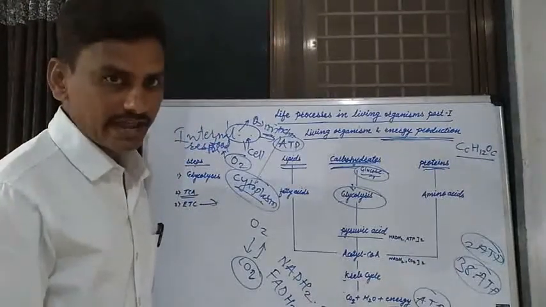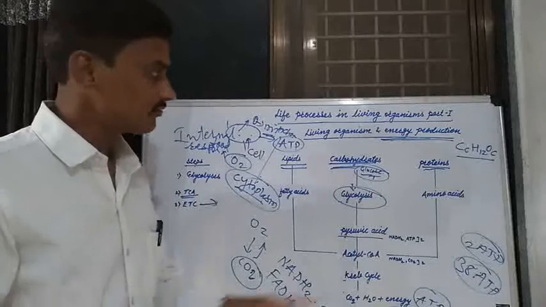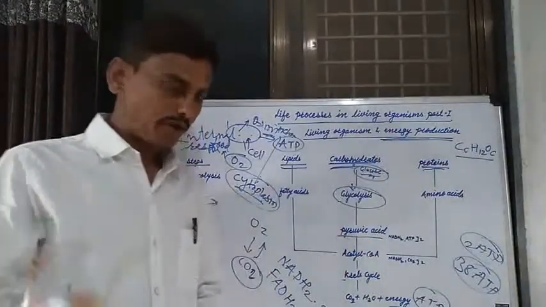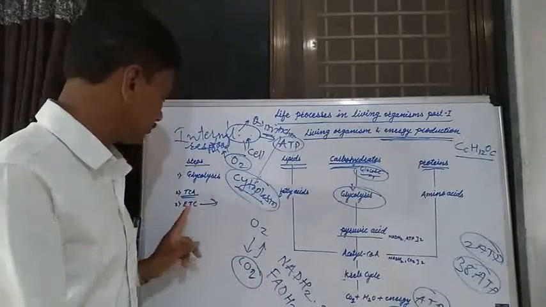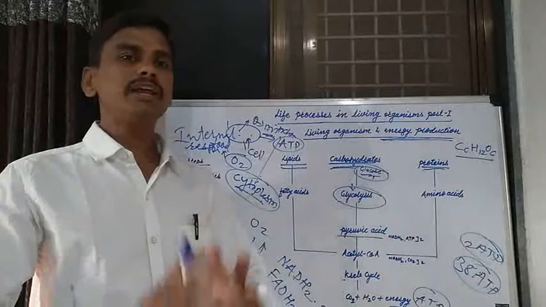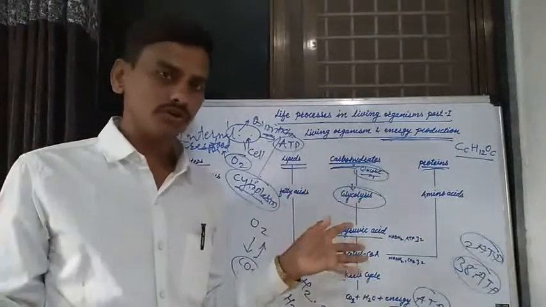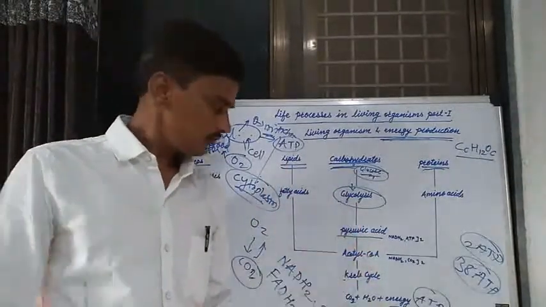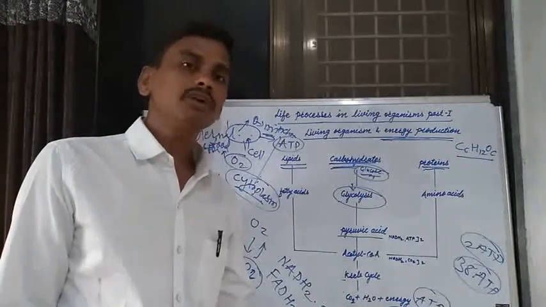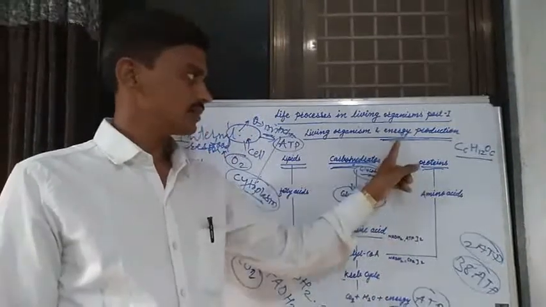ATP, adenosine triphosphate molecules, is one of the energy forms. It is produced by NADH2 and FADH2 in the electron transfer chain. And lastly, glucose molecules are completely oxidized to produce CO2, H2O and 38 ATP molecules. That is known as production of energy.